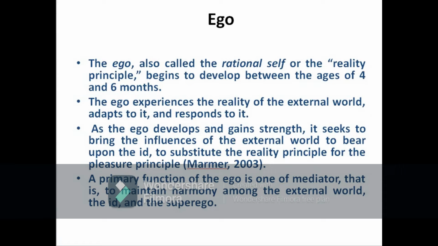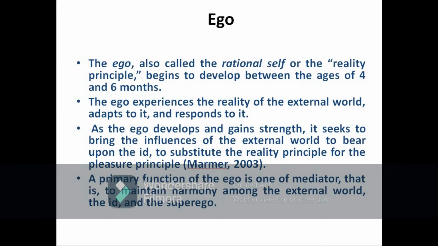Now let's see ego. Ego is the second component of structure of personality. Ego is also called the rational self or the reality principle. This begins to develop between the ages of 4 and 6 months. So ego is also referred to as the rational self, and it is based on the reality principle, and it usually develops between the age of 4 and 6 months.